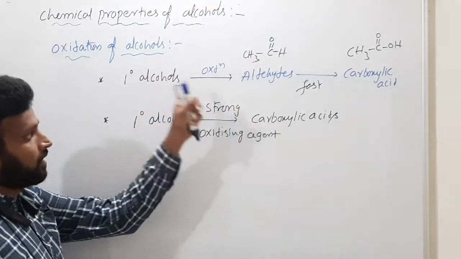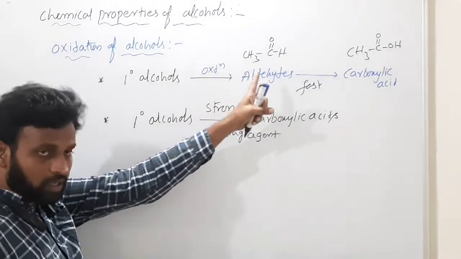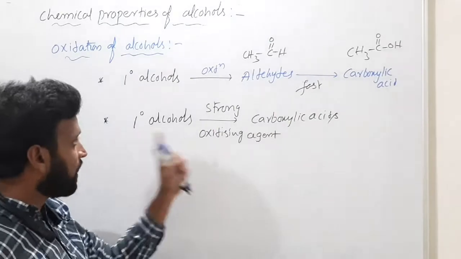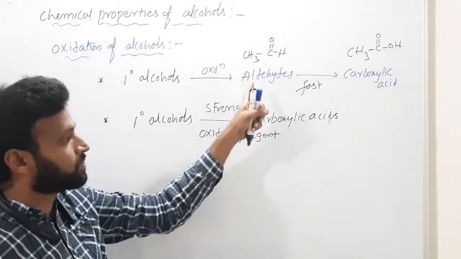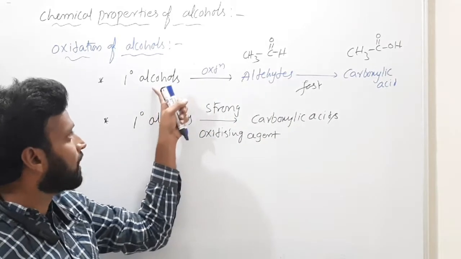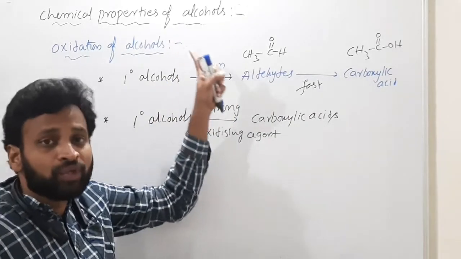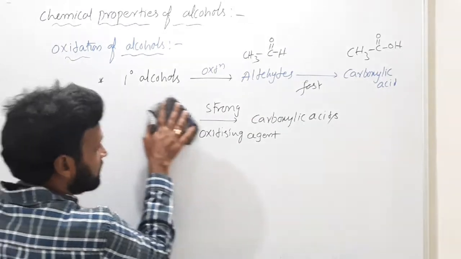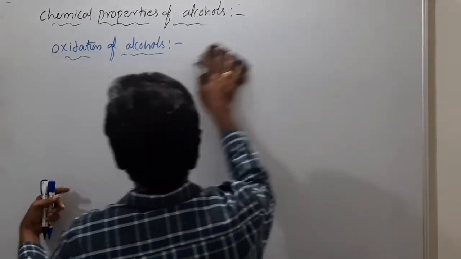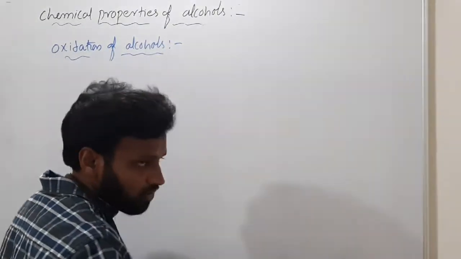Primary alcohol on oxidation converts to aldehyde, and aldehyde converts to carboxylic acid. The reaction stops after formation of aldehyde only if you oxidize primary alcohols with mild oxidizing agents. So I have given clearly the oxidation of alcohols.